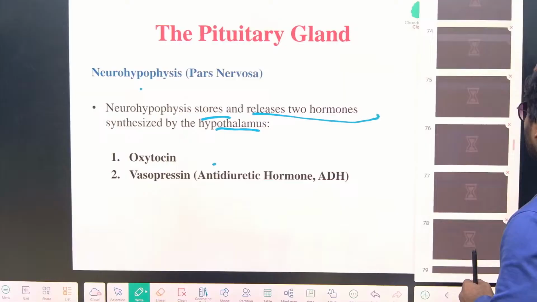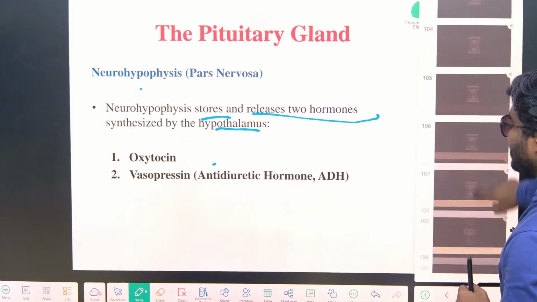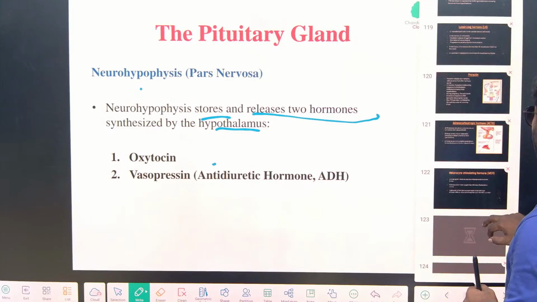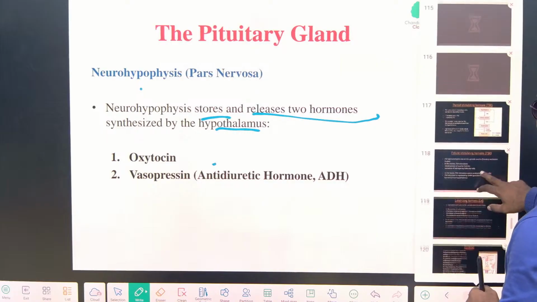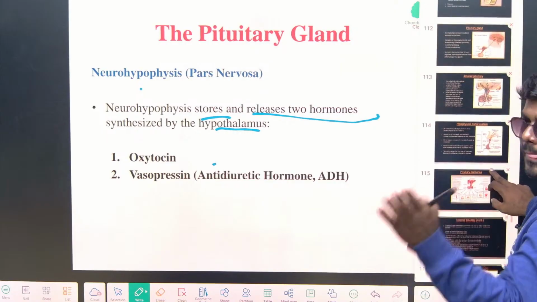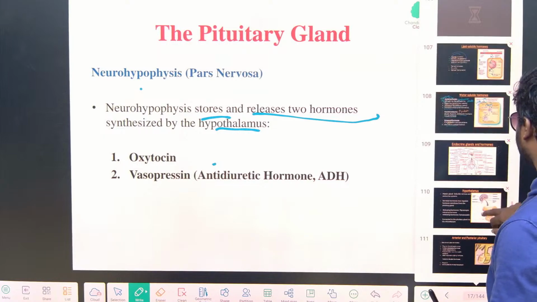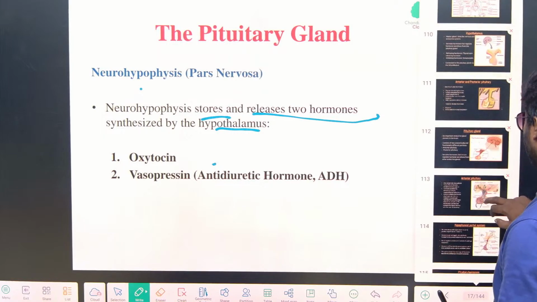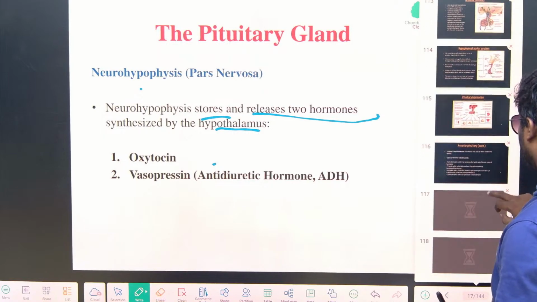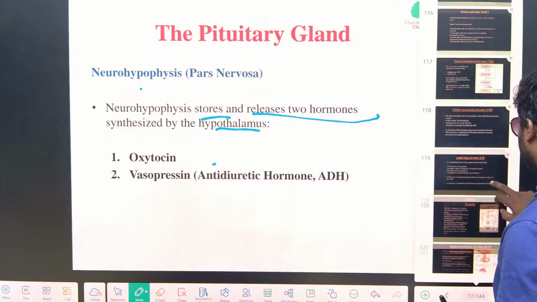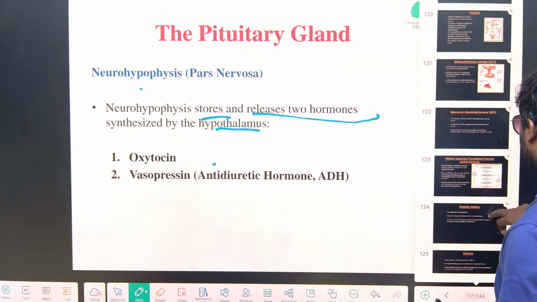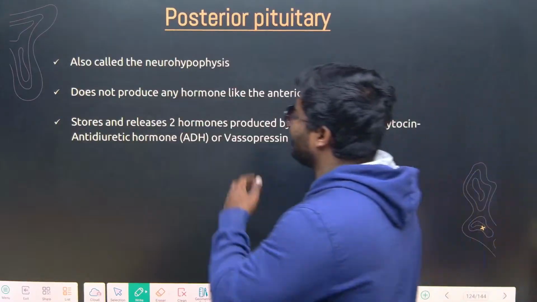So let's focus on oxytocin. Tell me, more than 10-15 times the question was asked on oxytocin and antidiuretic hormone. All of you please answer, what is the function of oxytocin? What's the function of oxytocin? Come on. Easy. Tell me, Sanjana, Ayesha, what is the function of oxytocin? I forgot everyone. Okay.